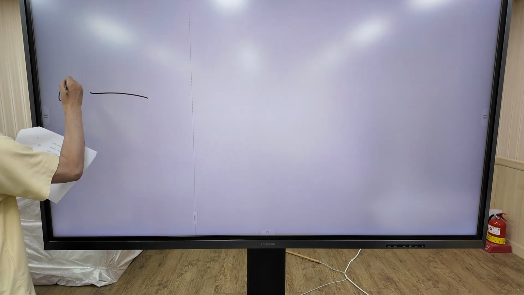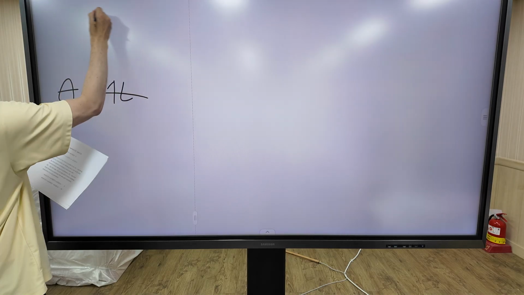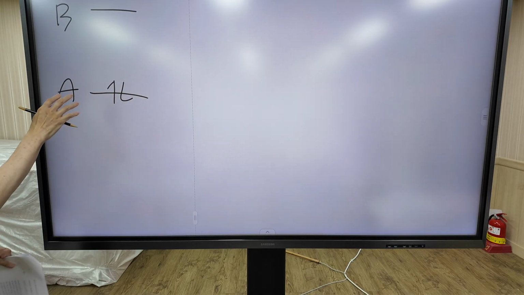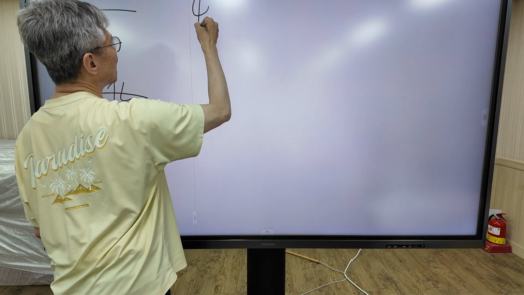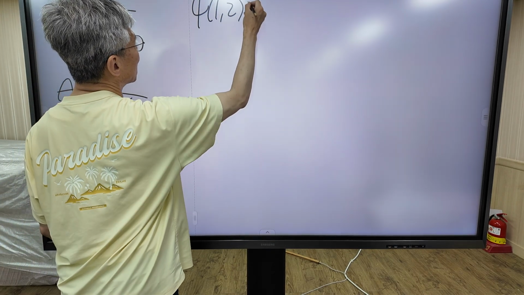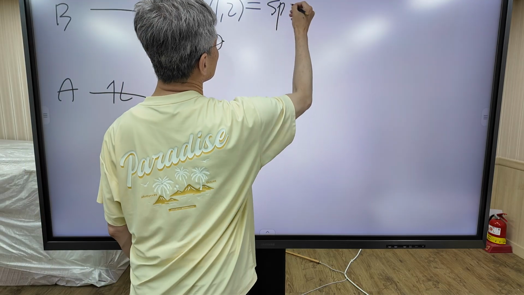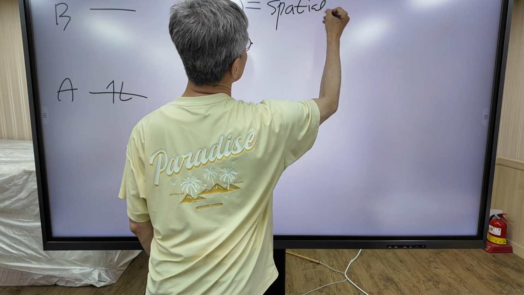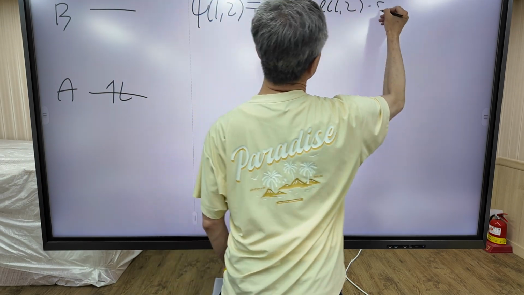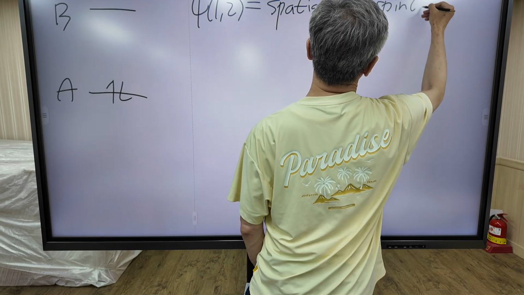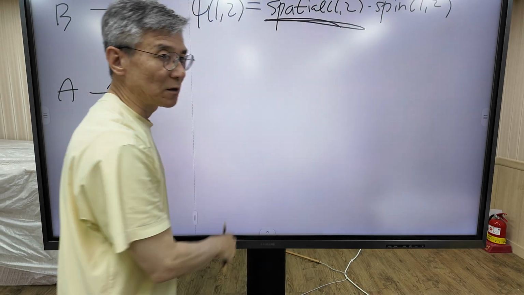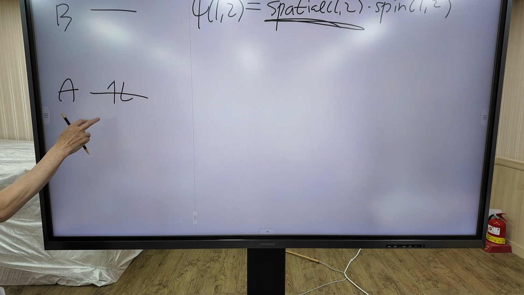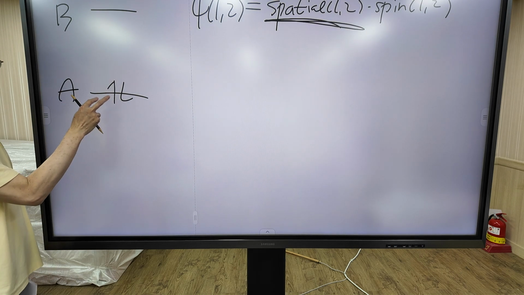Consider this case. Now, two electrons occupy A orbital. I'm going to express this situation as a wave function. I want to first construct the spatial part. In this case, two electrons occupy A orbital.